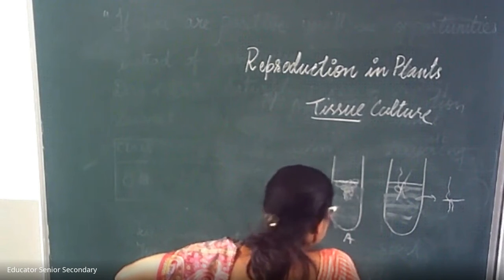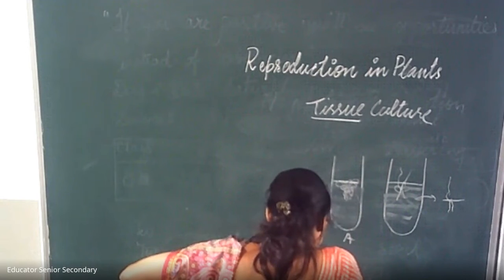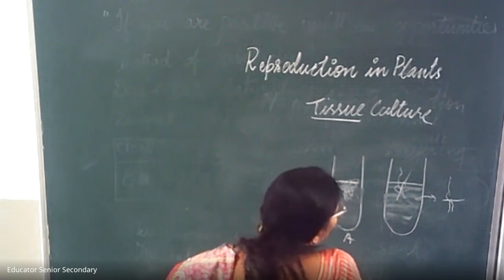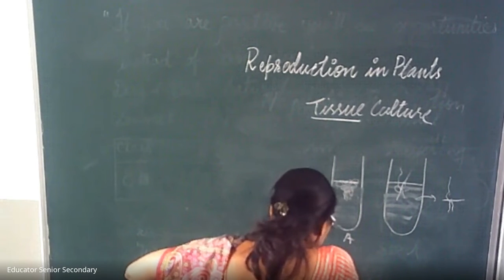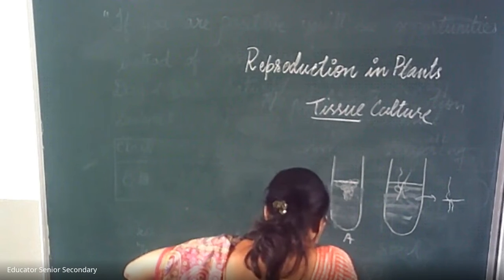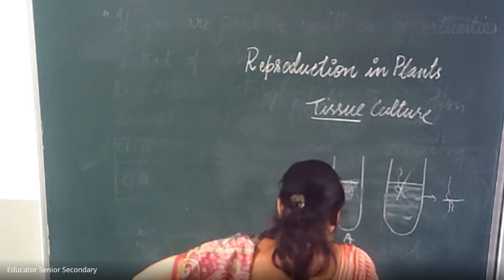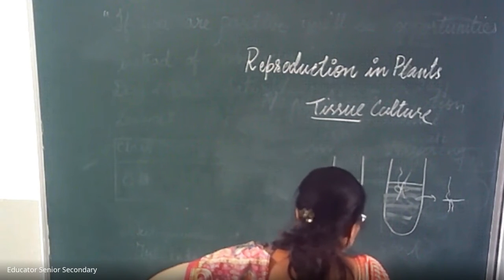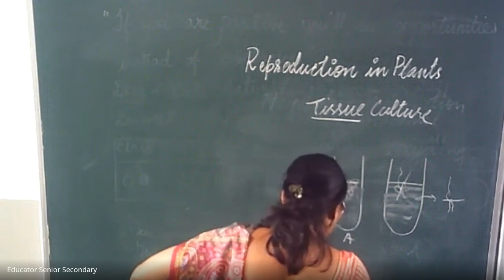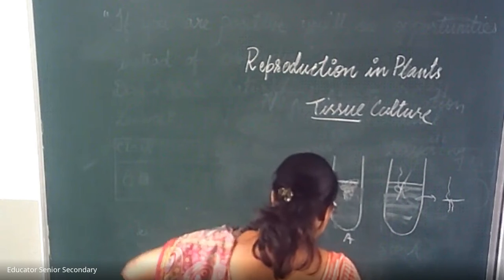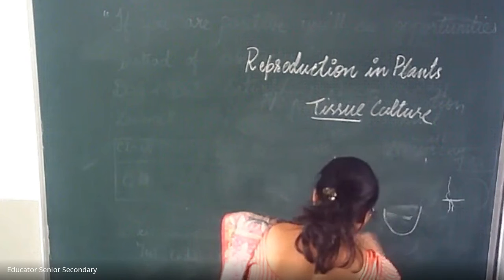Now, what are the advantages of vegetative reproduction? First we are going to discuss advantages, then disadvantages. It allows us to produce new plants quickly using plant parts. Using plant parts takes less time than waiting for seeds to grow, for example fruit plants grown by this method.